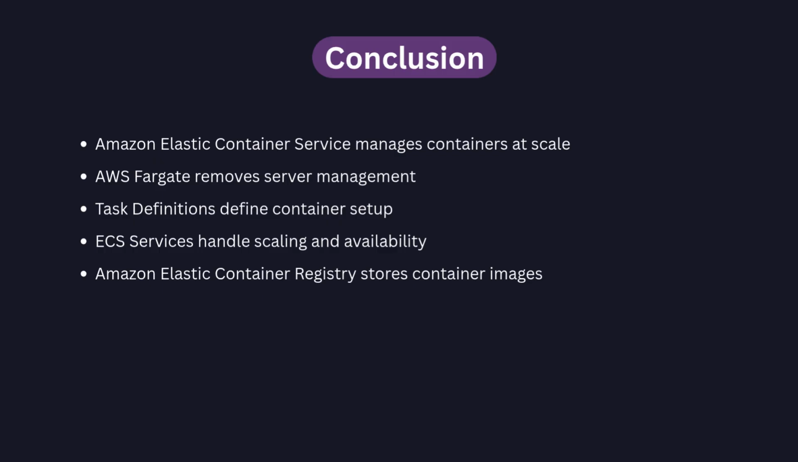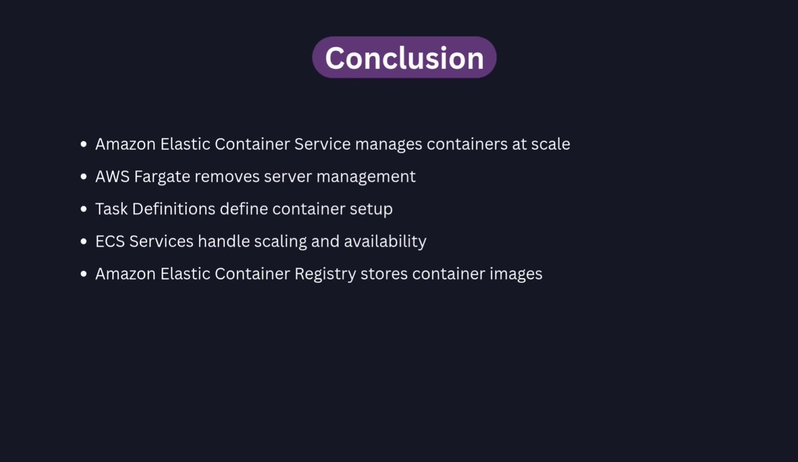To conclude, Amazon Elastic Container Service provides a fully managed way to run and scale Docker containers without managing complex infrastructure. With AWS Fargate, you eliminate the need to handle EC2 instances by simply defining CPU and memory requirements. Task definitions act as the blueprint for running containers, while ECS services ensure availability and scaling through automation.